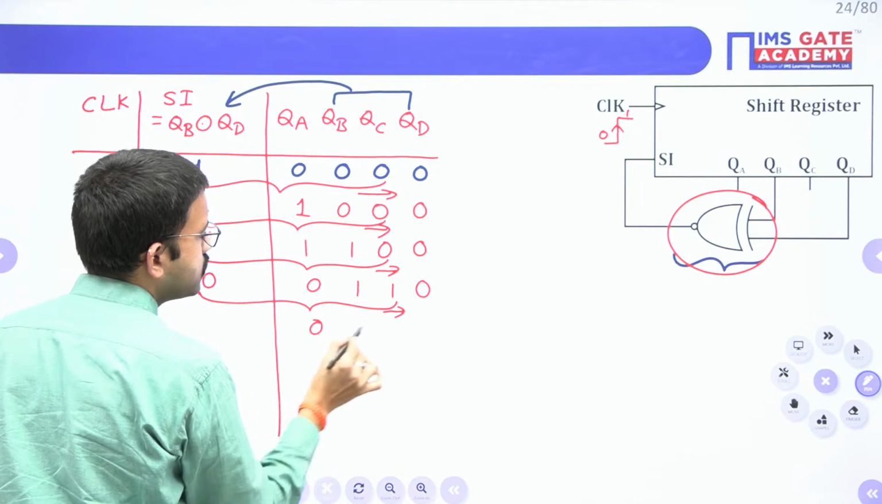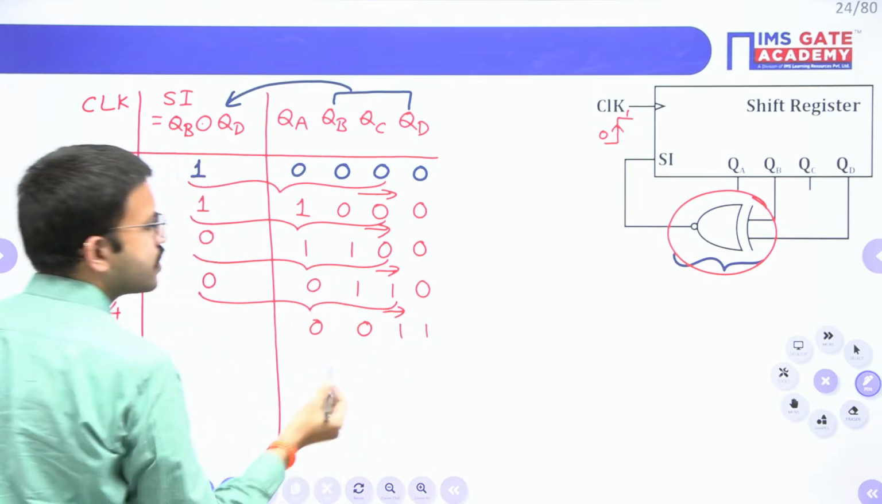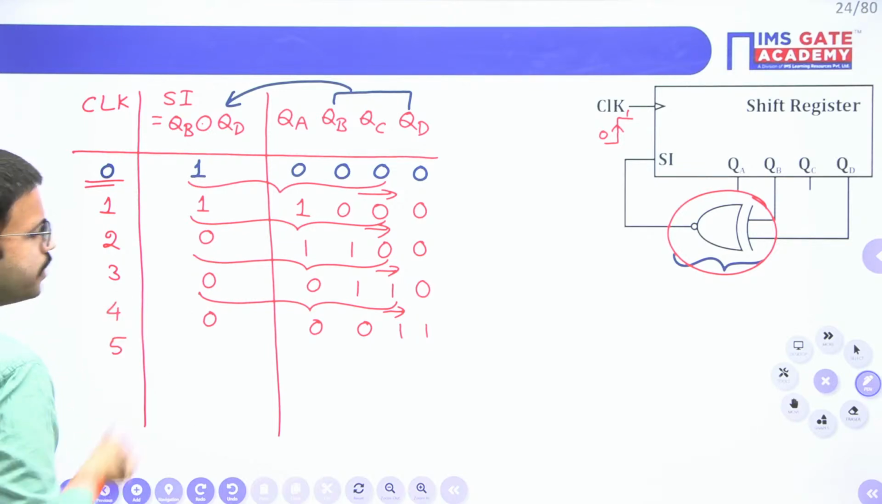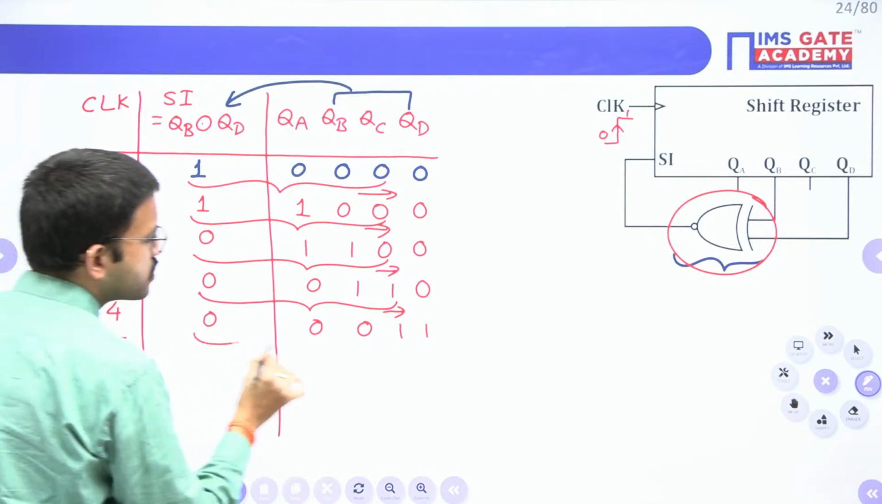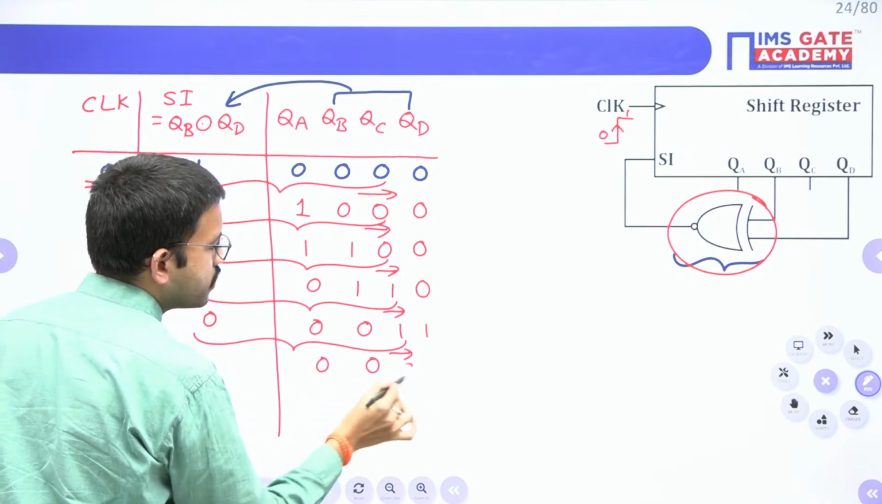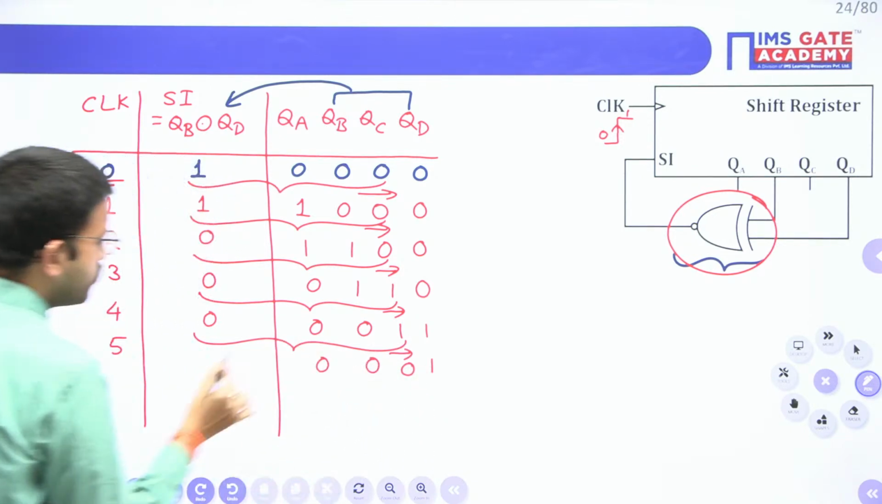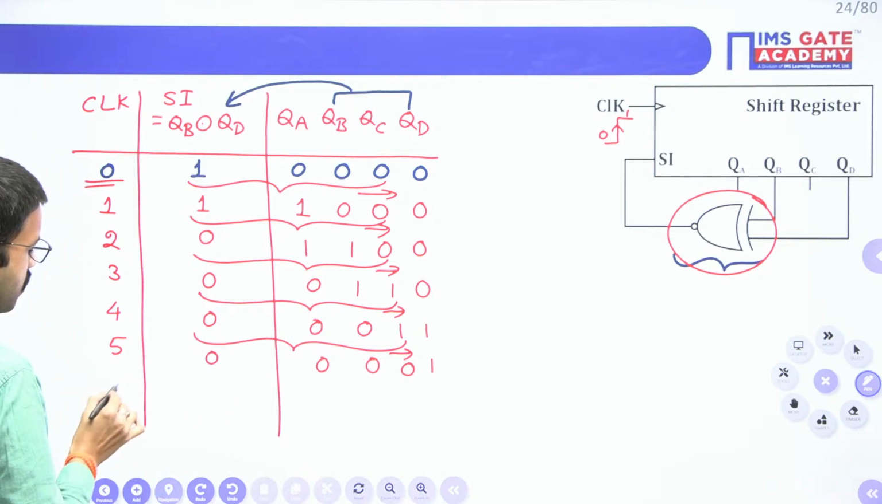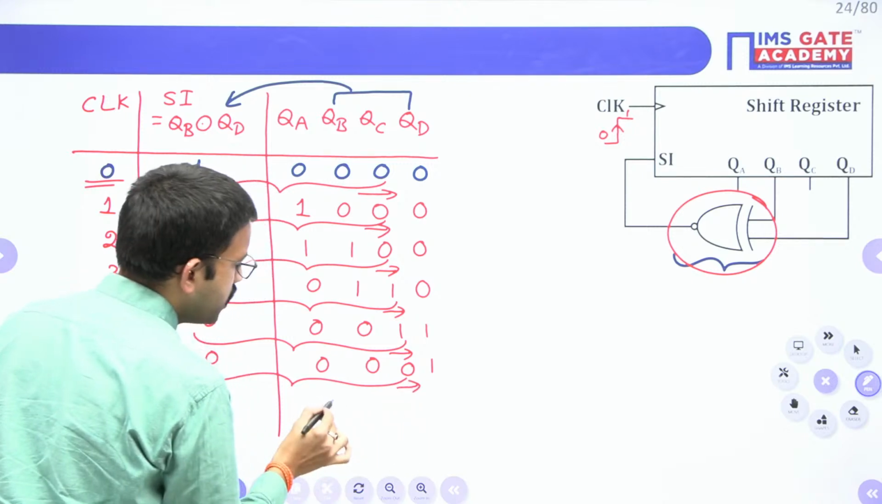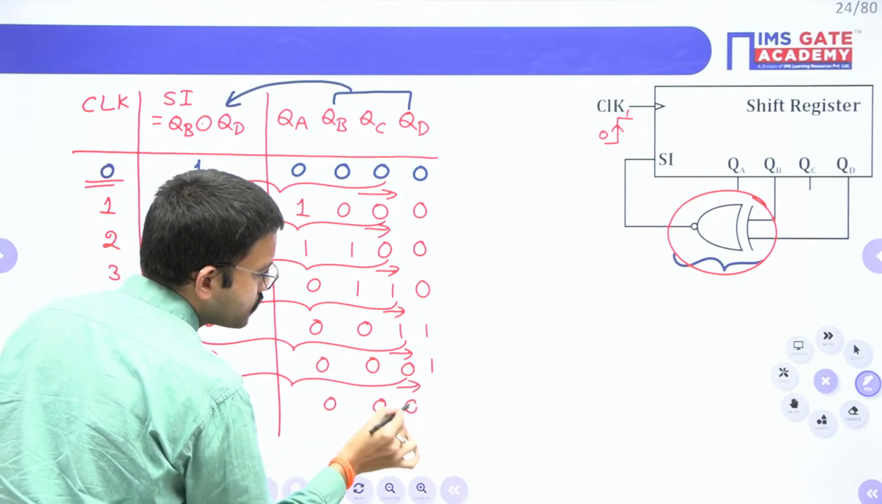You will get 0, 0, 1, 1. Now, once again 0 XNOR 1, 0 you will get. Fifth time I am applying positive edge of the clock pulse. So, here I will get 0, 0, 1. Now, once again 0 XNOR 1. So, output is 0. Sixth time positive edge of the clock pulse I am applying. So, here we are getting all the bits are zeros.